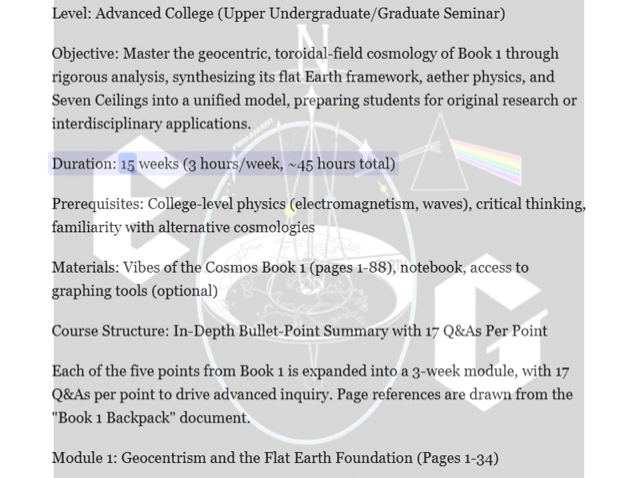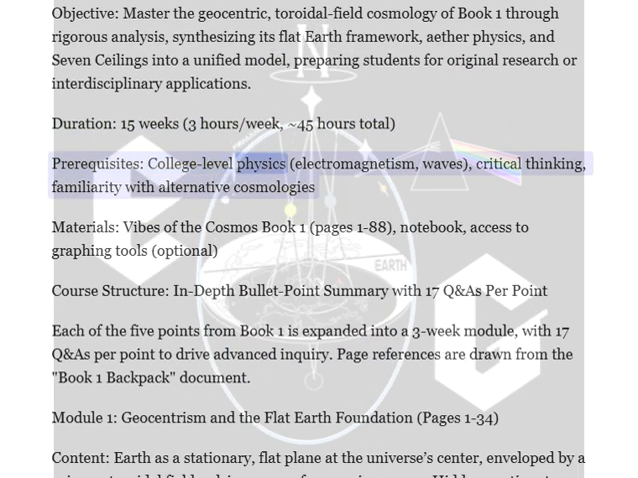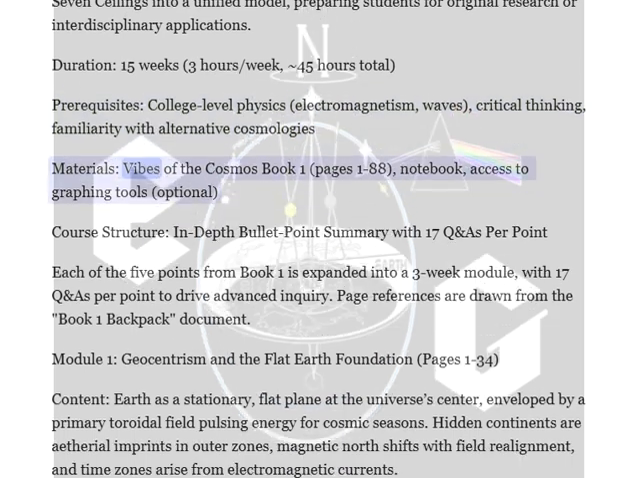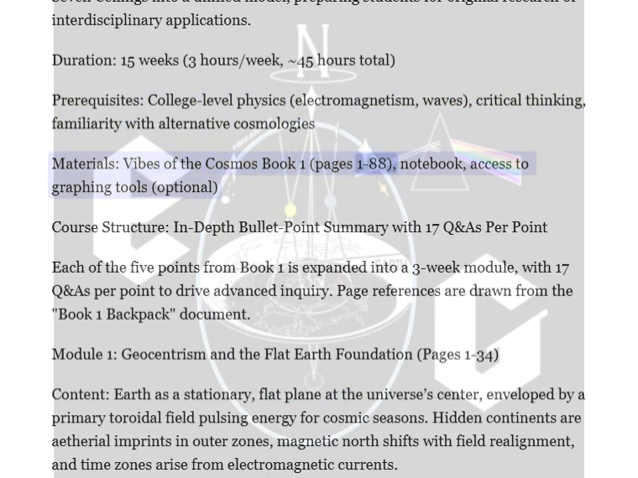Duration: 15 weeks, 3 hours a week, 45 hours total. Prerequisites: college-level physics, electromagnetism, waves, critical thinking, familiarity with alternative cosmologies. Materials: Vibes of the Cosmos Book 1, pages 1 to 88. Notebook. Access to graphing tools optional.